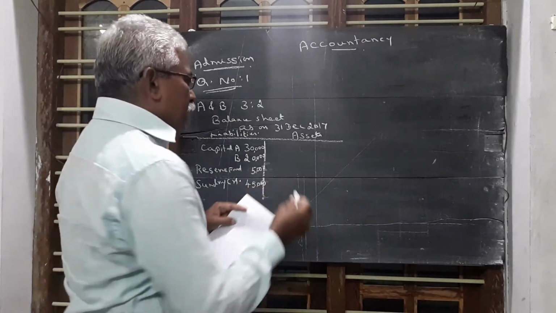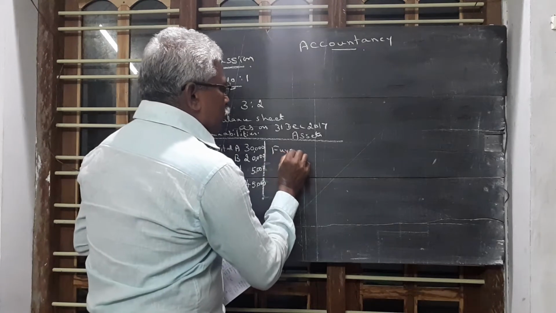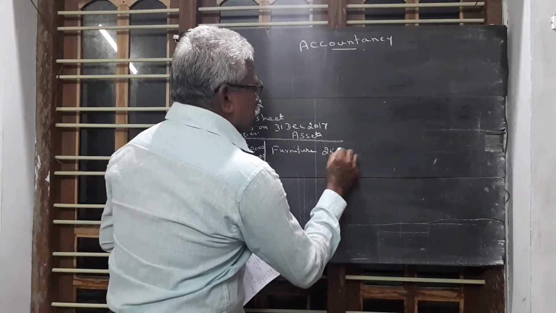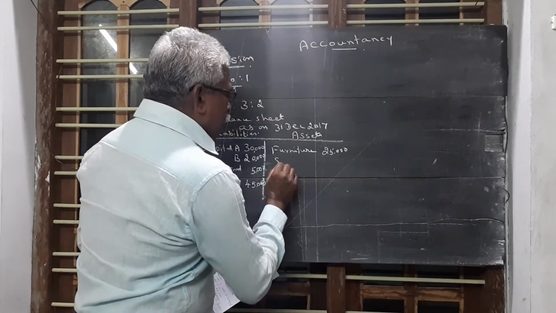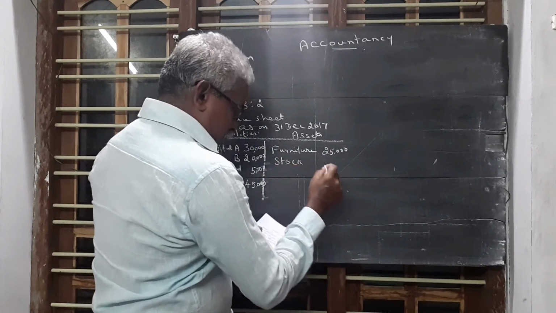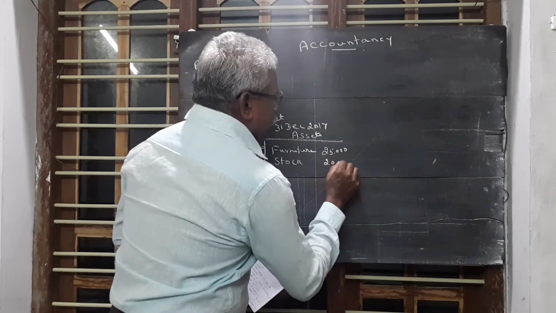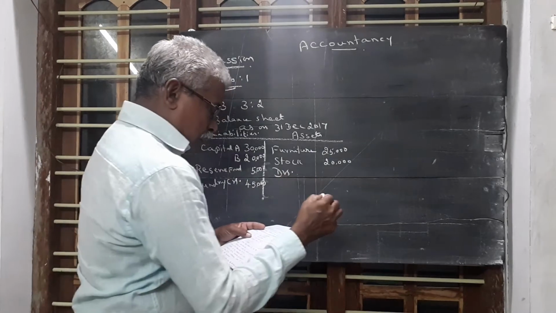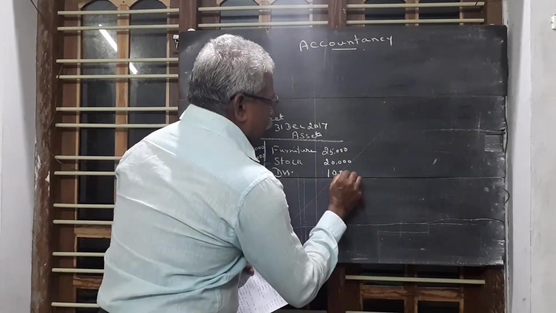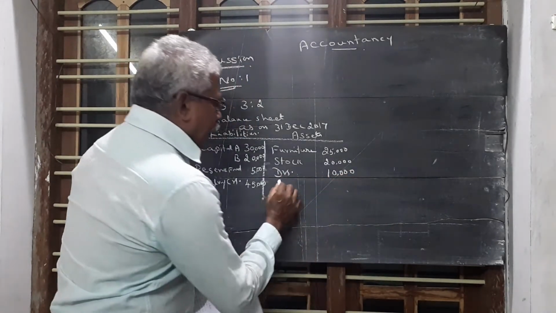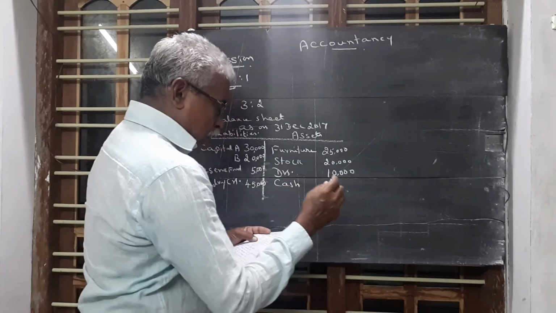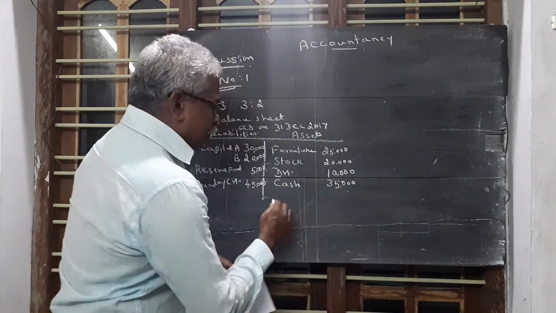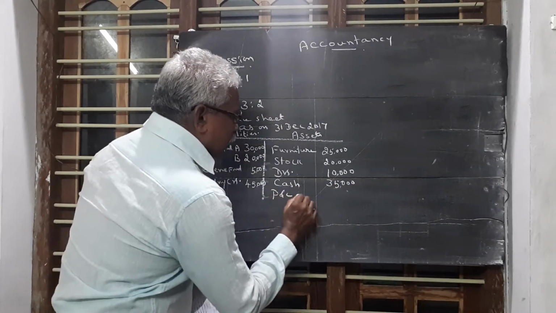On the asset side, furniture 25,000, stock 20,000, then debtors 10,000, then cash in hand 35,000, and profit and loss account.